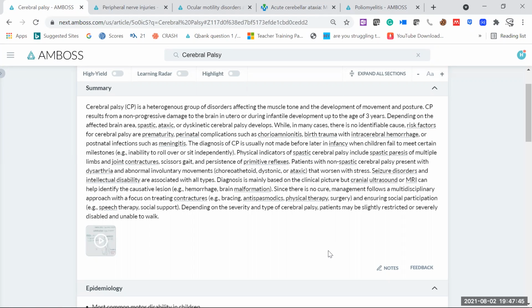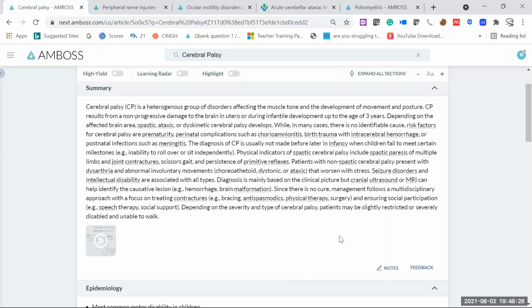Now, since there is no cure, management follows a multidisciplinary approach with a focus on treating contractures, like bracing, antispasmodics, physical therapy. So as such, there is no medicine. There is no medicine we can give to a child so that the child can show coordinated movement. It's not like that. You have to go for some supportive therapy, some physical exercises that you're going to offer to your children, or maybe if the cause is infectious, you can treat the infection and maybe the child can become better. But of course, there is no particular cure, like on the basis of which we can say, okay, by doing this, our child will get better. No, it's not like that.